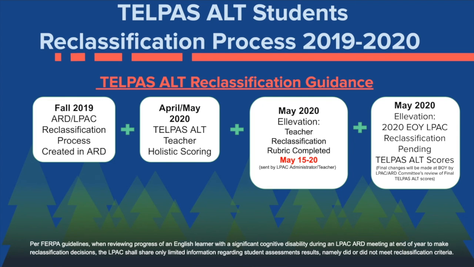Then, in April and May of 2020, our Telpas Alt teachers created holistic scores. In May 2020, Elevation will send out a reclassification rubric for teachers to complete, sent by the LPAC administrator or the LPAC teacher.